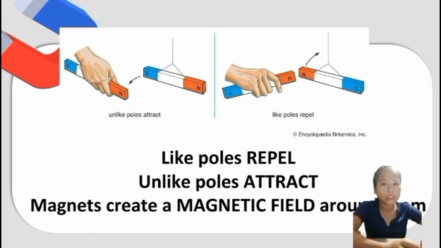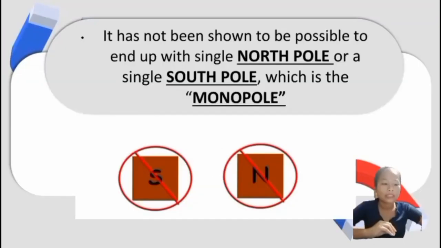As I said earlier, a magnet has a magnetic field around it. The magnetic field is the region around the magnet. It has not been shown to be possible to end up with a single North Pole or a single South Pole, which is the monopole. When we say monopole, it means a single pole only. For example, one magnet with only a monopole.